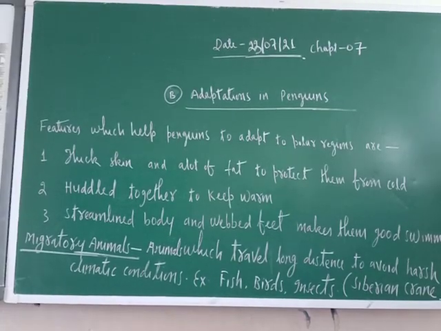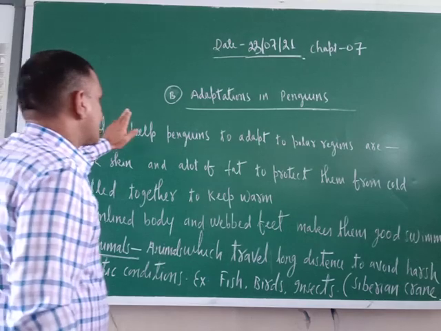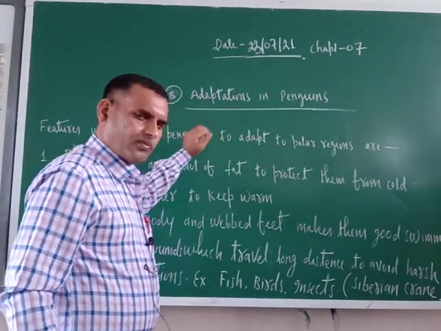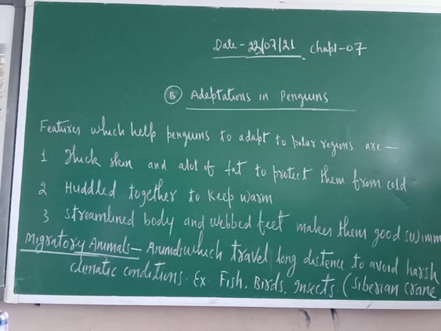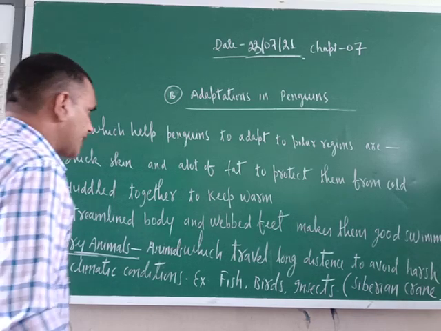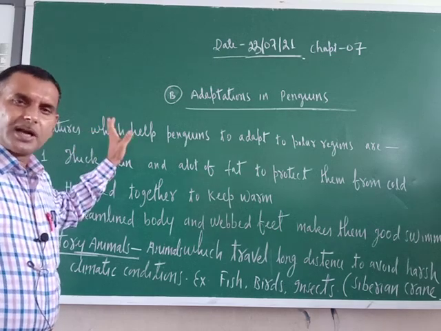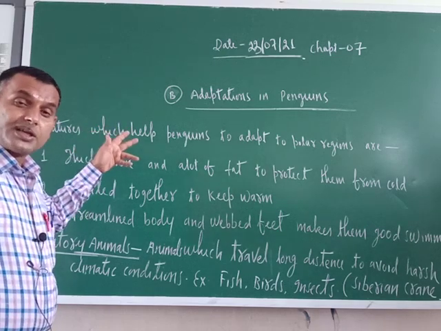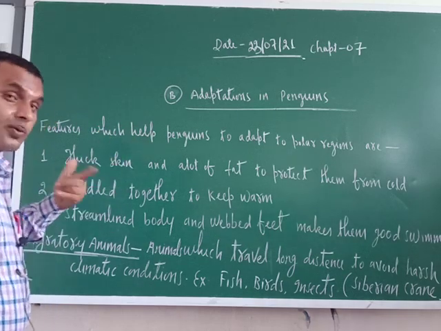So, dear cadets, in addition to the polar bears, there is one more animal which is found in the polar region, that is penguins. What is that one? Penguins. You might have seen the penguins, and if you have not seen, in my video I have shown you penguins. They were walking. They are also found in the polar regions, and very easily they get adapted to that surrounding. But the question is how?